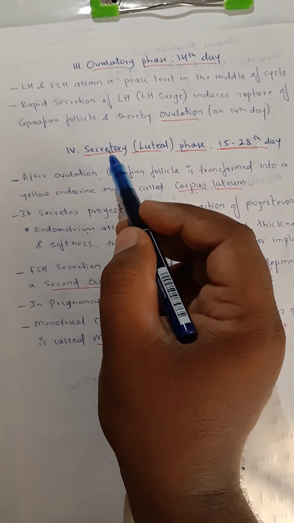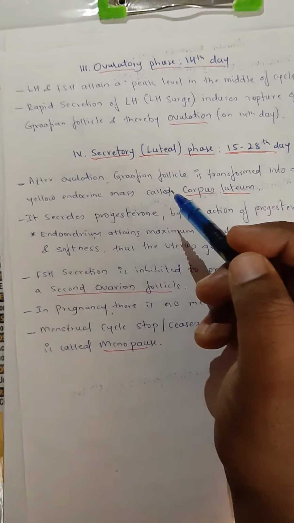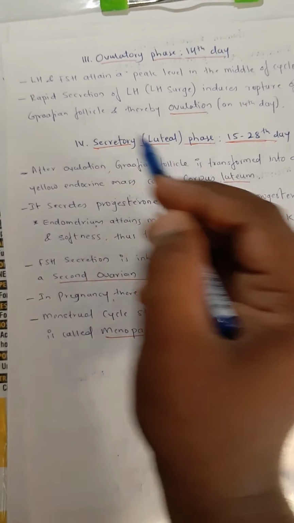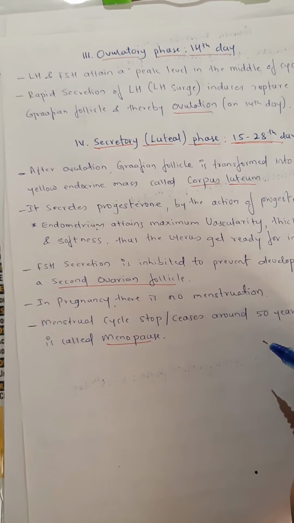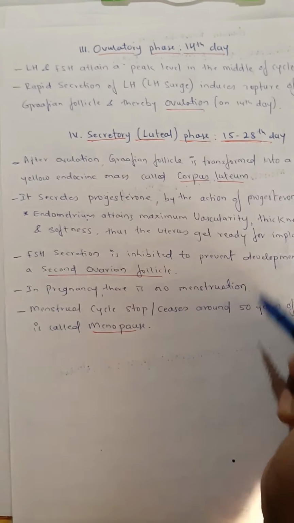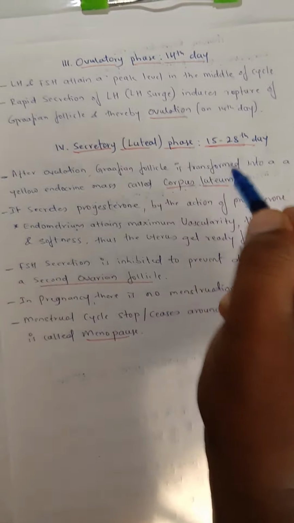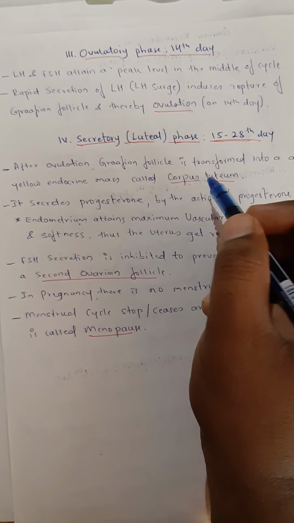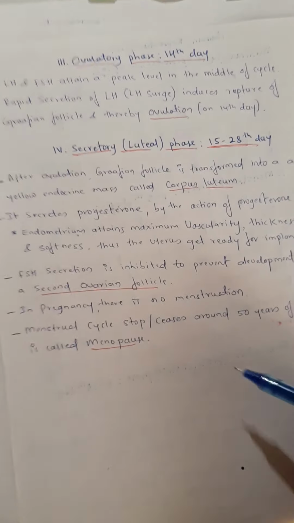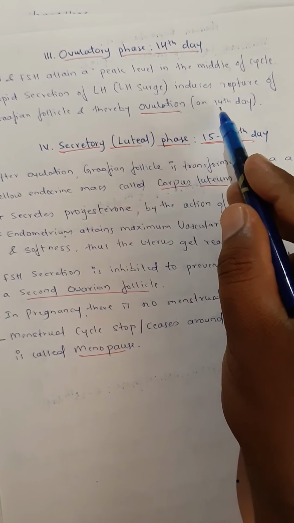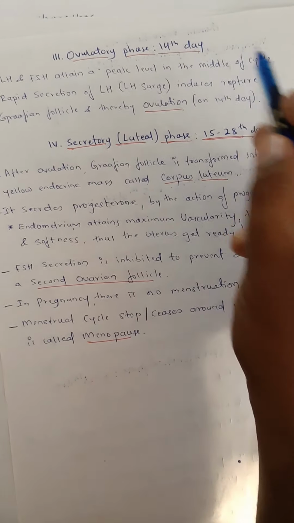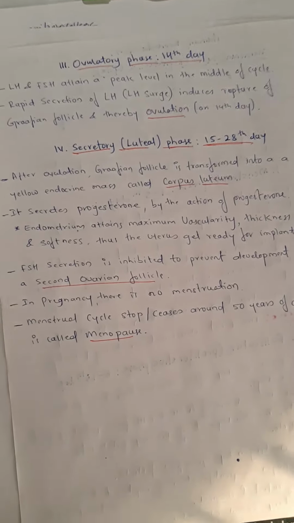Now you tell me, what does the Graafian follicle contain? Yes, of course, the egg is inside the Graafian follicle. When the Graafian follicle is ruptured, the egg comes out, which we call ovulation. And this takes place on the 14th day of the menstrual cycle. This phase we call the ovulatory phase.